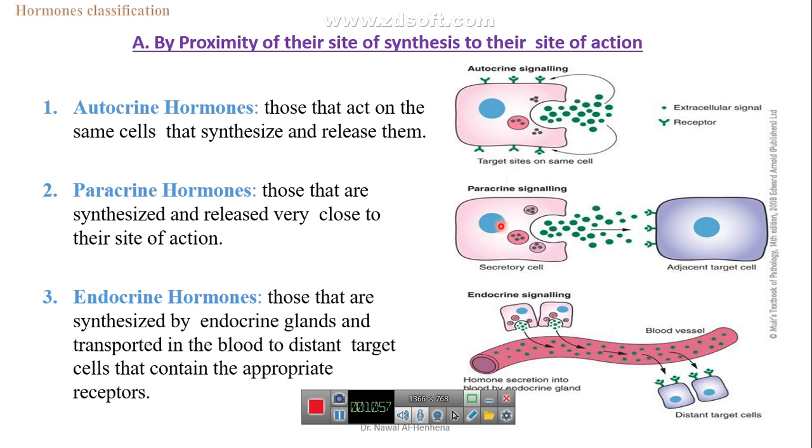But paracrine cells synthesize and secrete hormones that act on nearby or adjacent cells. But endocrine hormones are secreted by cells and go by the bloodstream, transported to distant target cells to perform their action.